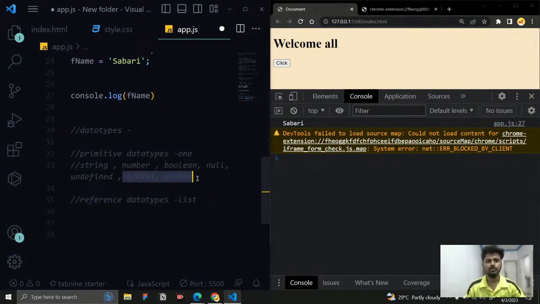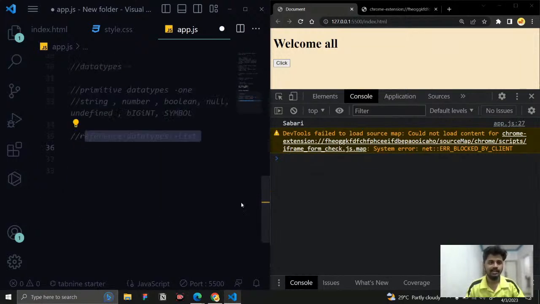Among the 7, these two, BigInt and symbol, are newly introduced. They don't have many use cases; they were just introduced now. In future you may get use cases. We know what their purposes are, but they are not used that much in our real applications. But these 5 things we will use more. The other two have some meaning and were introduced for a reason, and we will discuss that also. When it comes to reference data types, the only data type in reference is object.